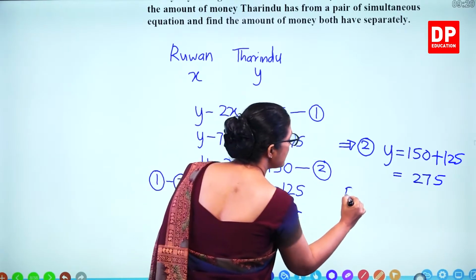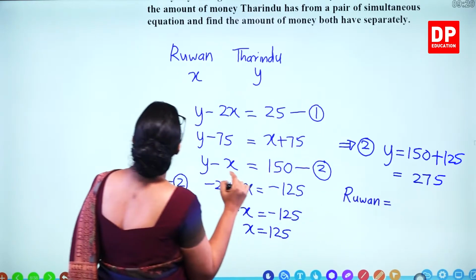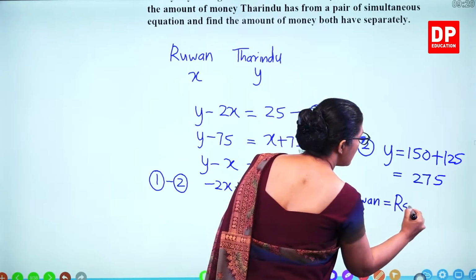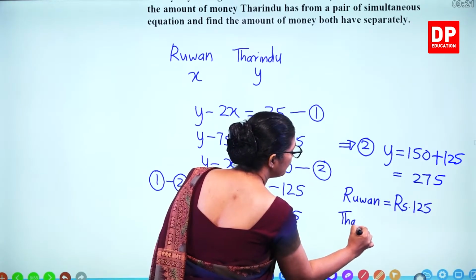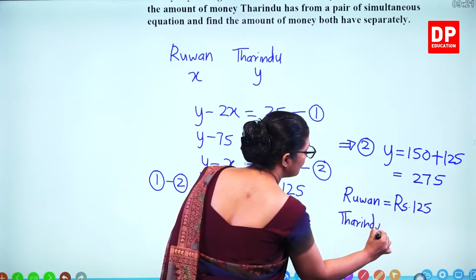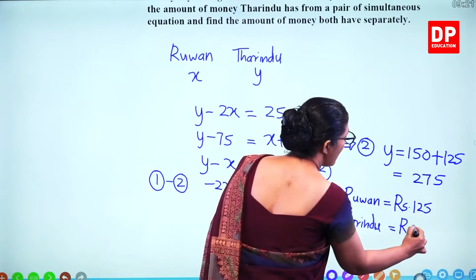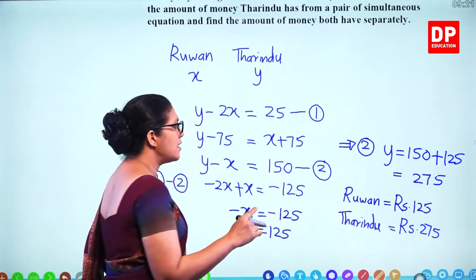So that means Ruwan had x rupees, means 125 rupees. Tarindu had 275 rupees. So those are the two values.